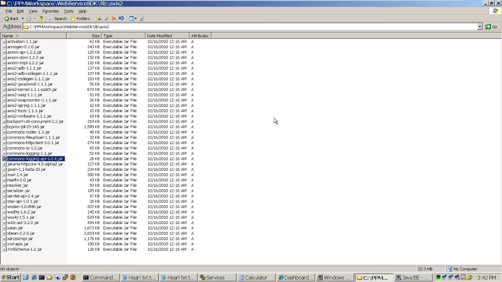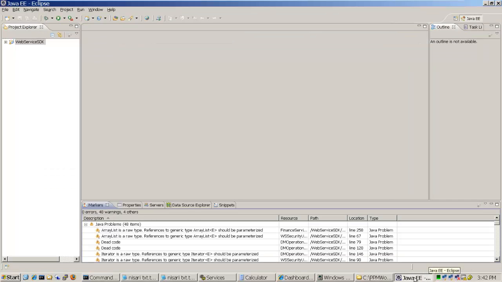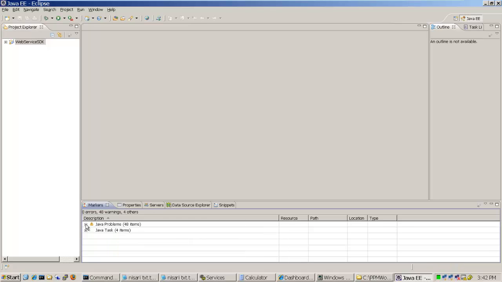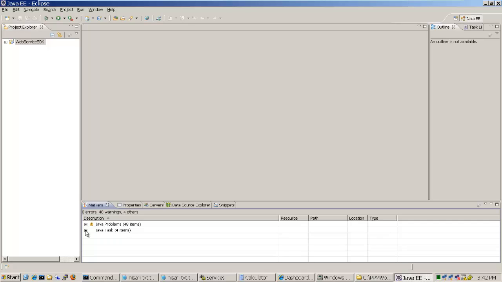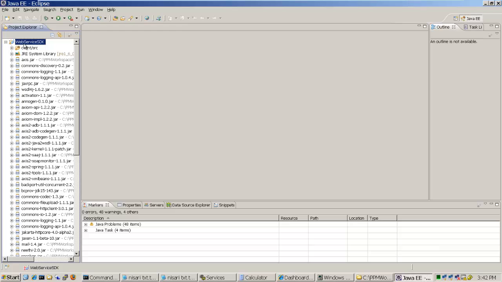So you can still see that the Geronimo file is still missing. So we can add that file manually.